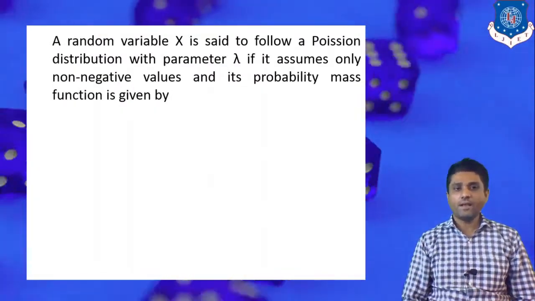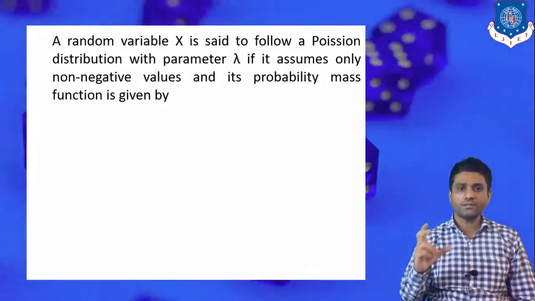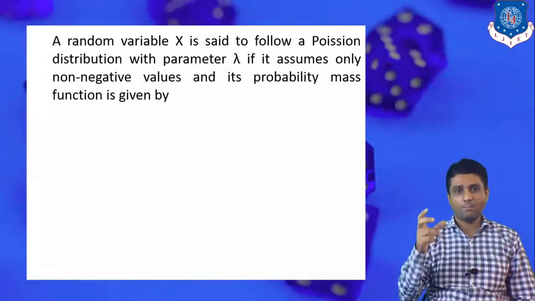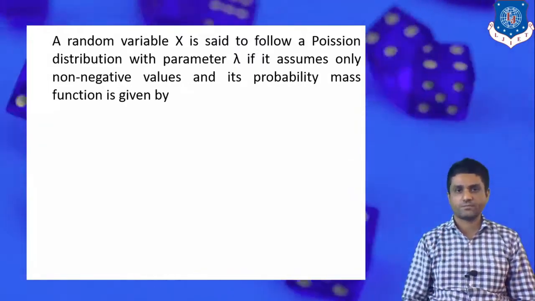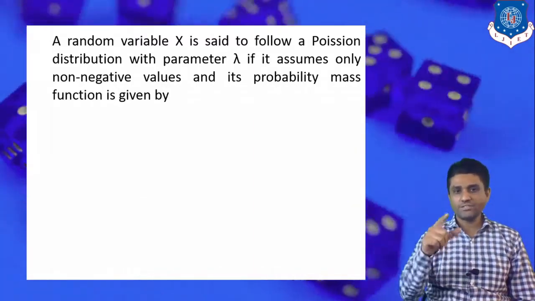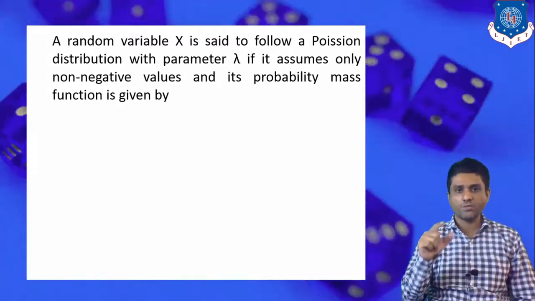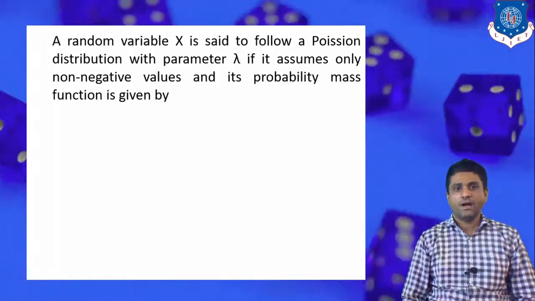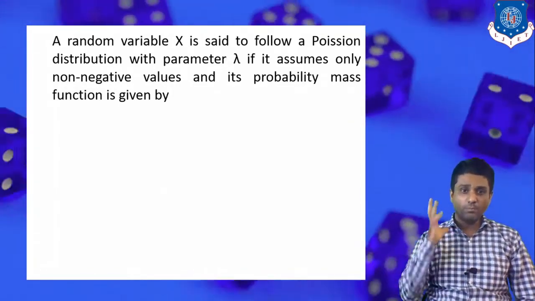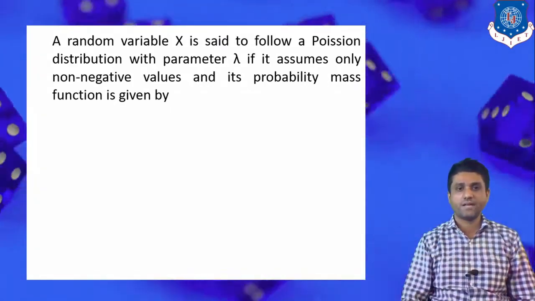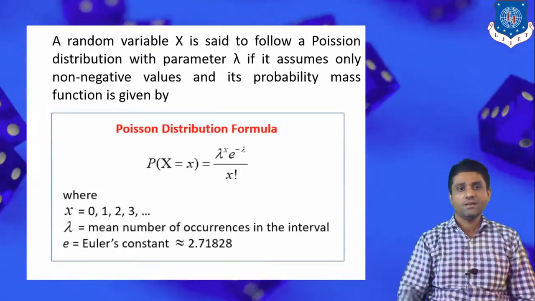A random variable X is said to follow a Poisson distribution with parameter lambda. This lambda is known as the parameter of the Poisson distribution. It is assumed to take a non-negative value. And the main mathematical formulation for the Poisson distribution, that is the probability mass function, is given by this formula.